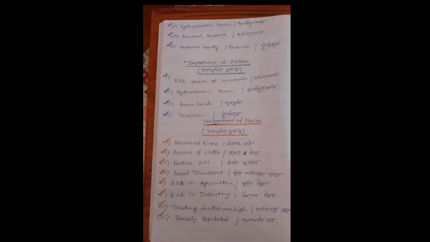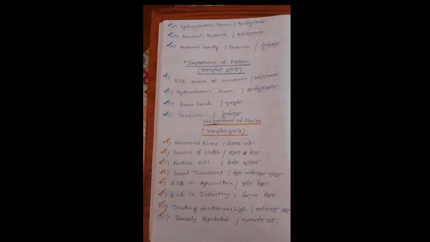Many industries and factories are also constructed in the plain region very easily because of the availability of transportation, availability of mineral resources, availability of population, etc. Okay, and about 80% of the world's population lives on plains.